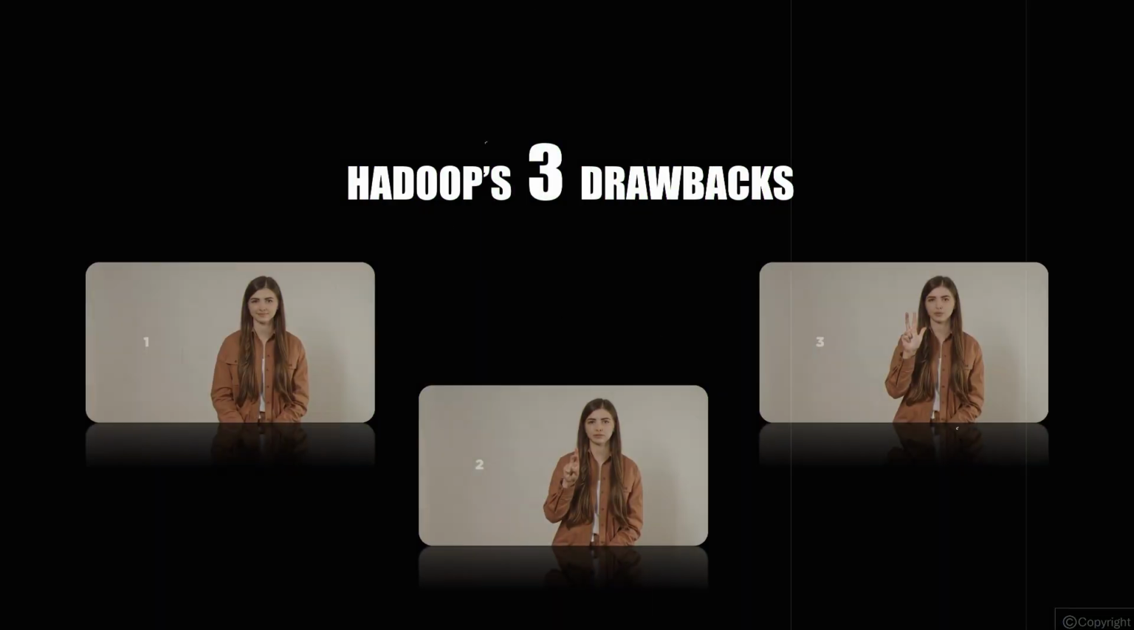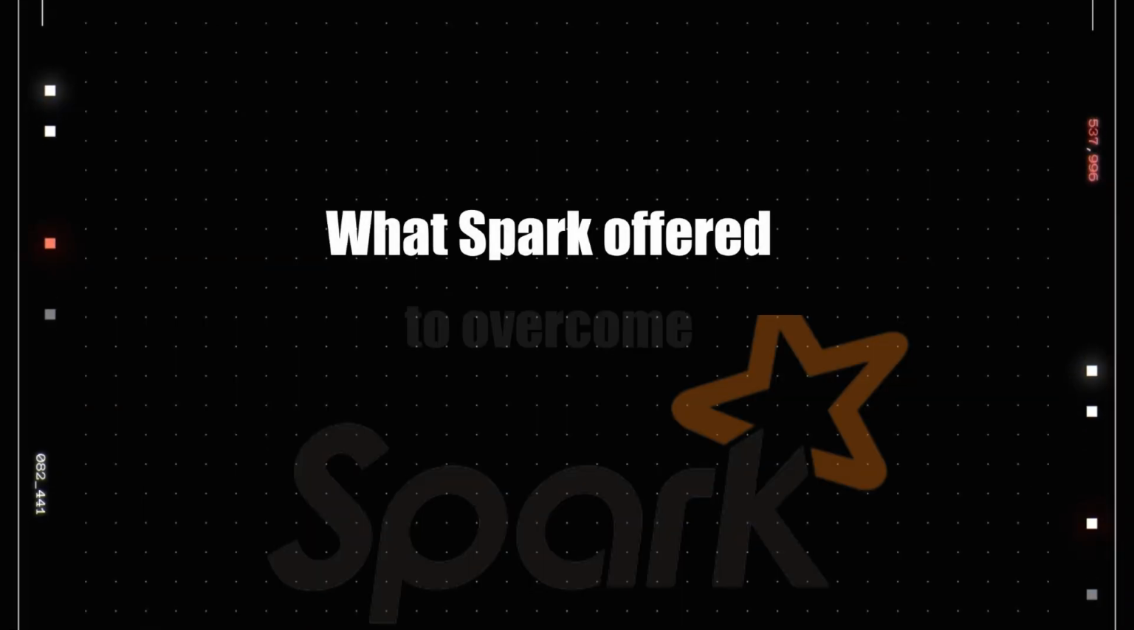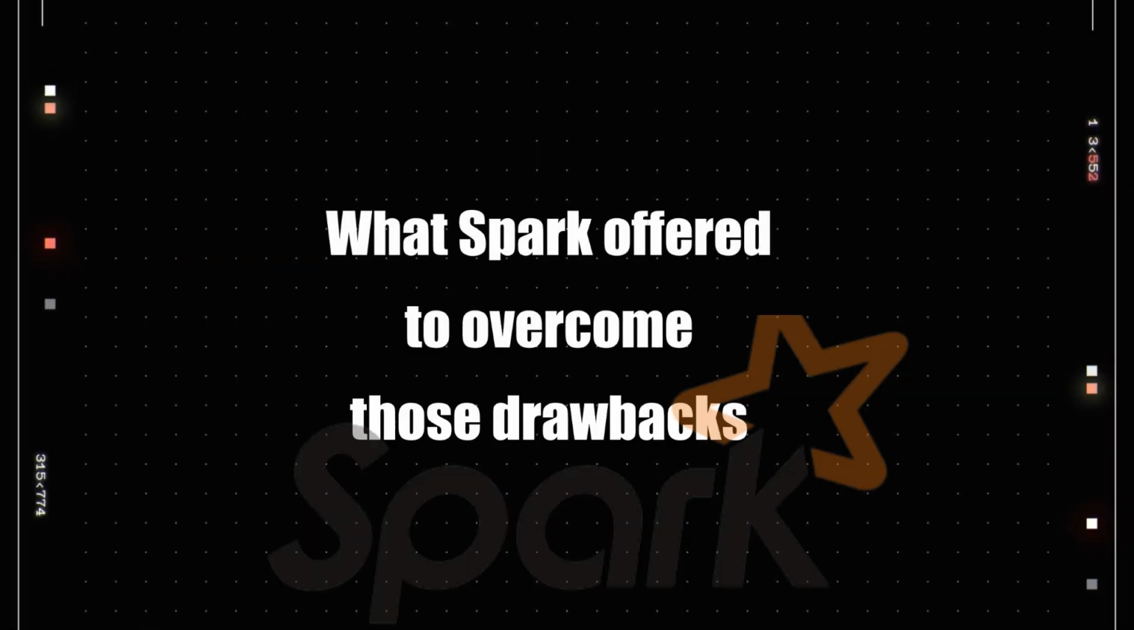And this is what I'm going to focus on: Hadoop's key 3 drawbacks which made it lose its popularity. And we'll also look at what Spark offered and how Spark overcame those drawbacks.